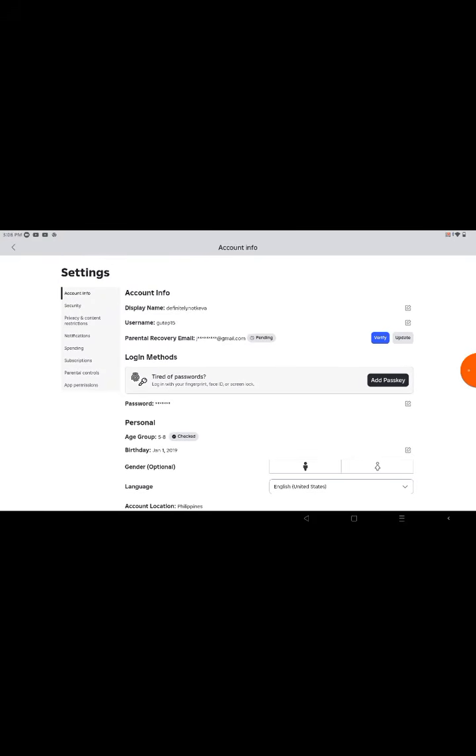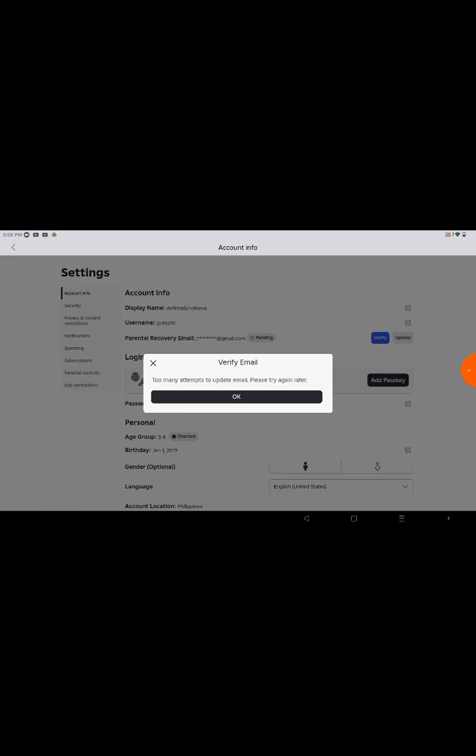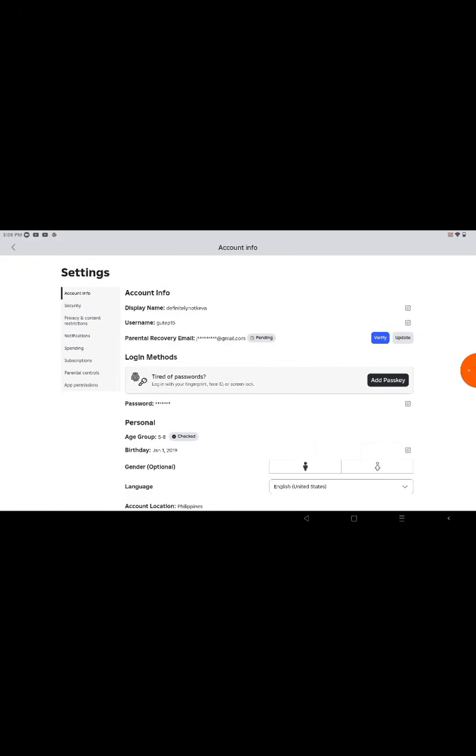If it says something like this, "verifying, too many attempts, please try again later," do what it says so we can do it. Now we can verify our age.